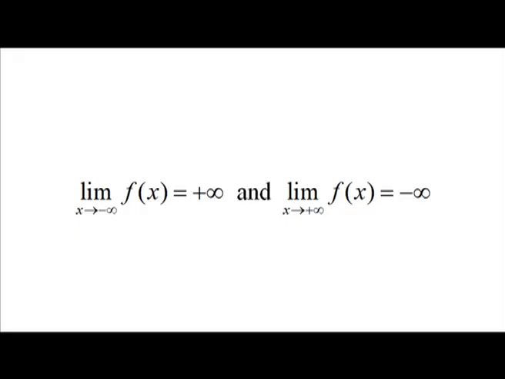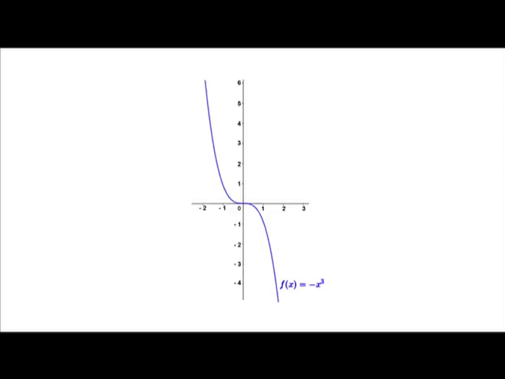Case 4: when the limit as x goes to −∞ of f(x) is +∞ and the limit as x goes to +∞ of f(x) is −∞, then f has neither an absolute maximum nor an absolute minimum on the interval (−∞, +∞). For example, for the function f(x) = −x³, the limit as x goes to −∞ of f(x) is +∞ and the limit as x goes to +∞ of f(x) is −∞, and f has neither an absolute maximum nor an absolute minimum on the interval (−∞, +∞).